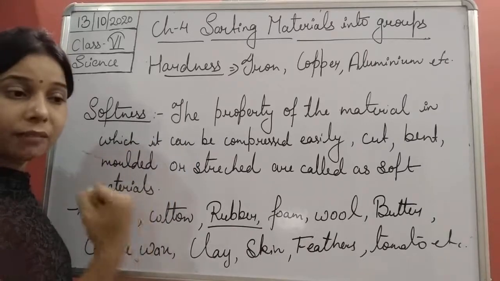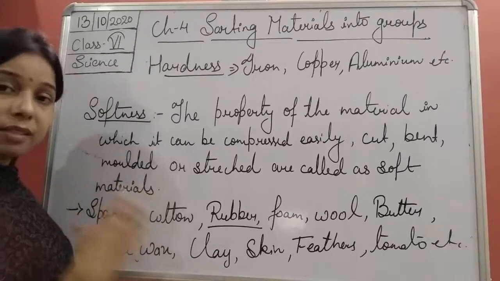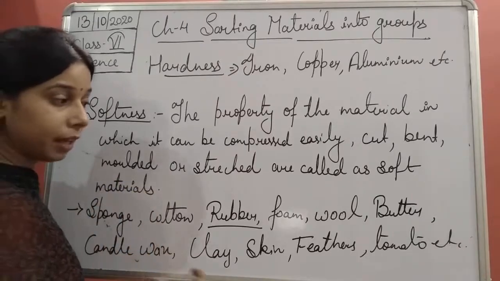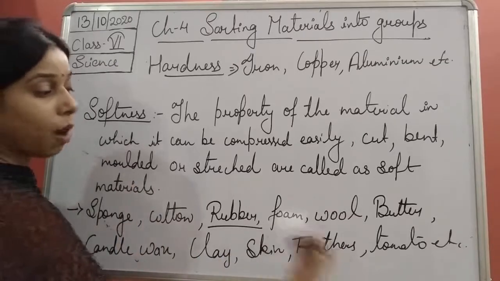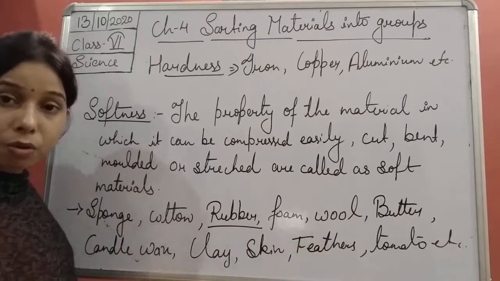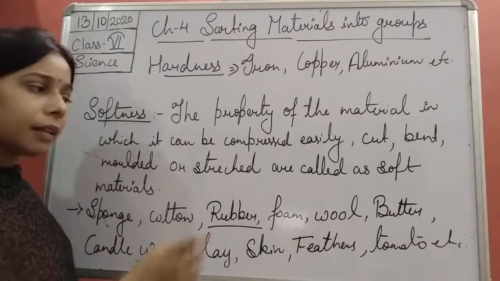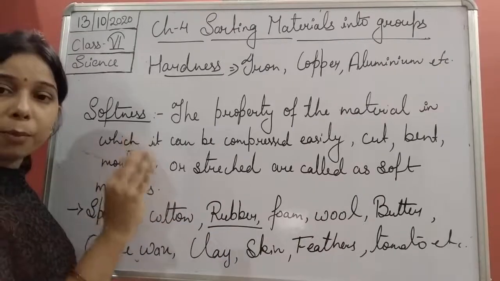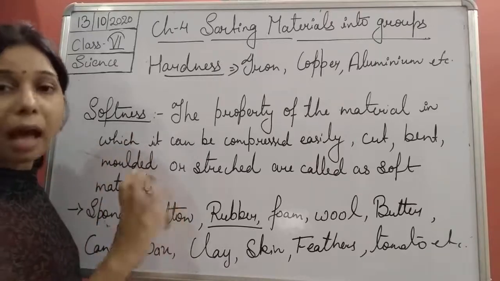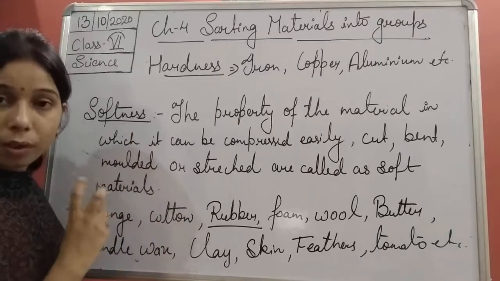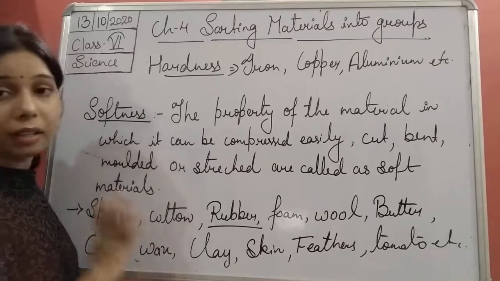If you have been given a copper ball, is it possible for you to apply the same kind of force as you are applying on the tomato? Your answer will be that it is very easy to compress a tomato rather than an iron ball or an aluminium ball, because that is very hard.